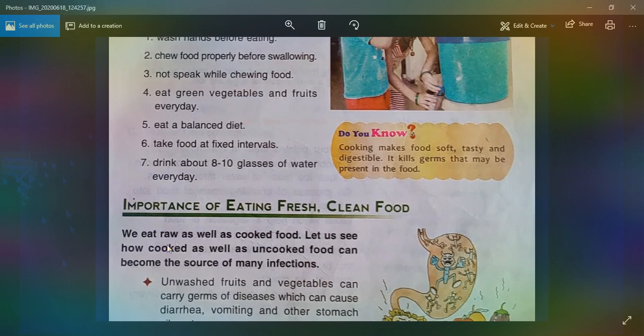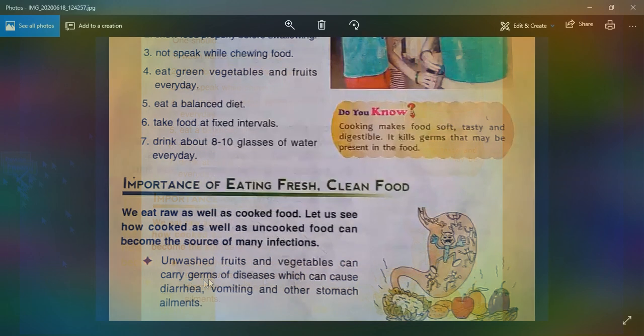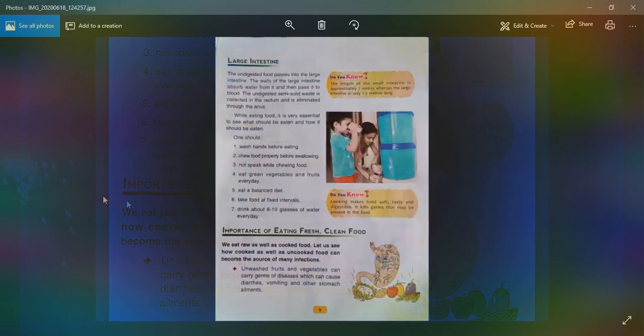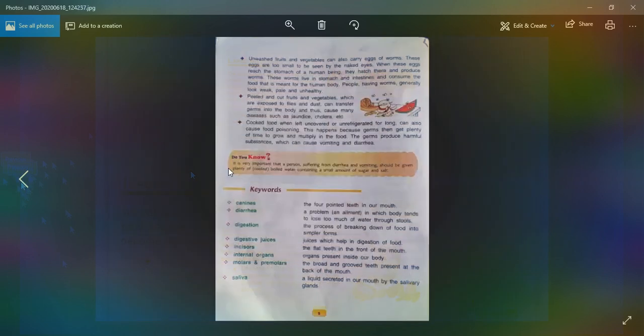Let us see how cooked as well as uncooked food can become the source of many infections. Unwashed fruits and vegetables can carry germs of disease which can cause diarrhea, vomiting, and other stomach ailments. You see the picture given here. What happens?